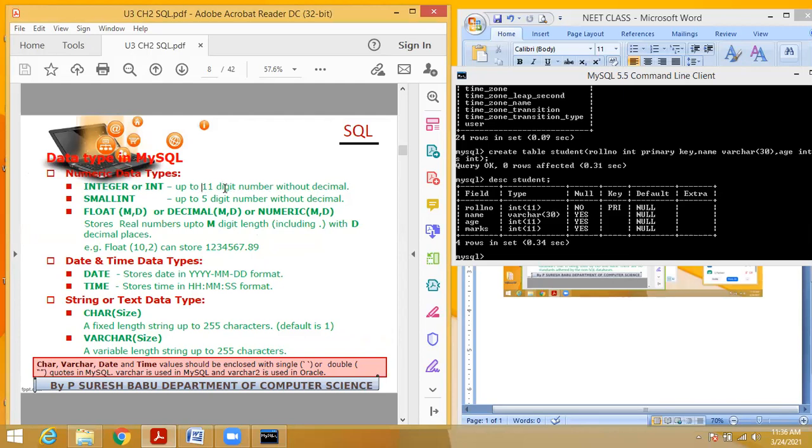So 11 digit, this is the length it is showing in the MySQL client window. That is default, it will take 11 digit. For character type, you can specify any length from 0 to 255. If you didn't give, it will take 1. Otherwise, you can specify any length. Okay, students, everyone understood?